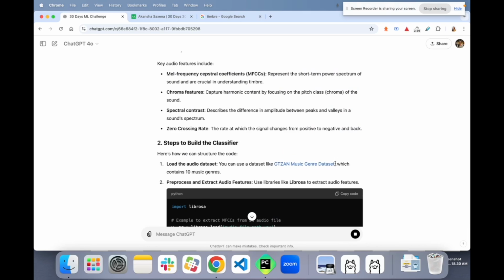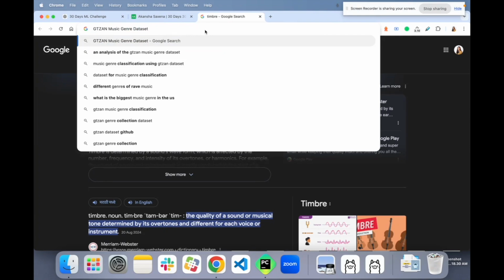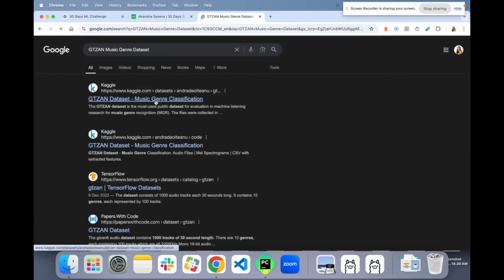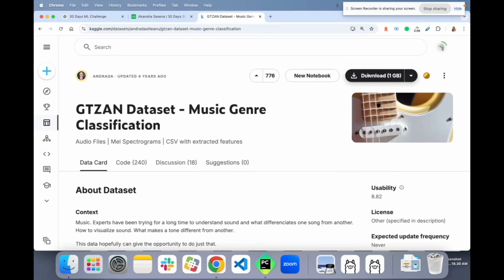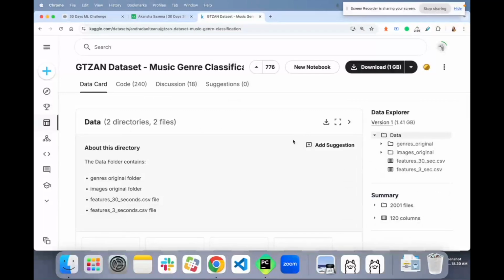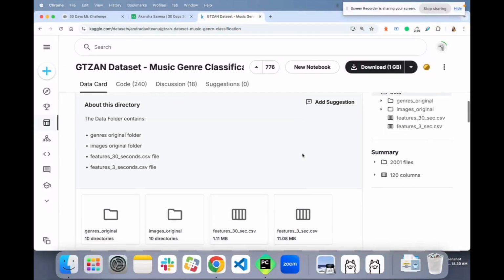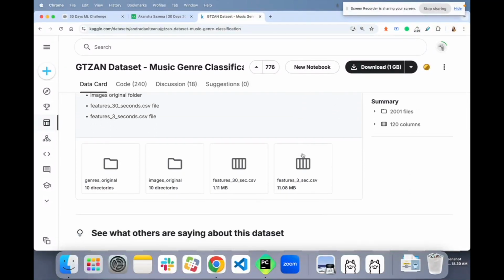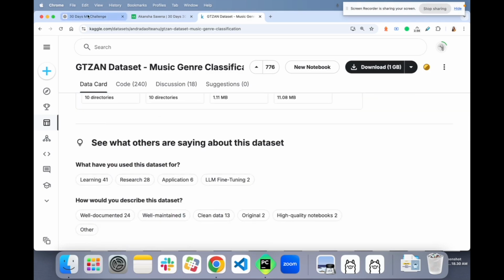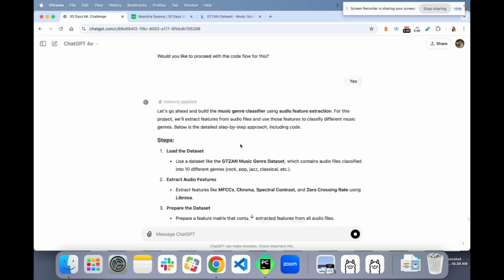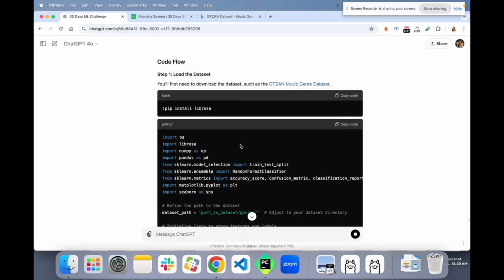Meanwhile, what we can do is go and get the dataset. It is of 1 GB. It is building it.